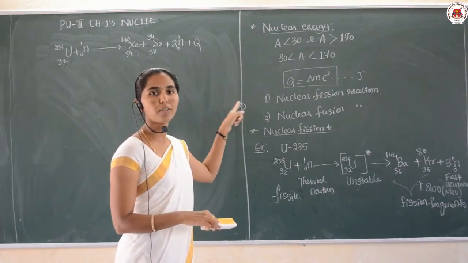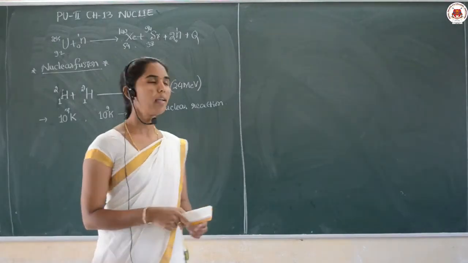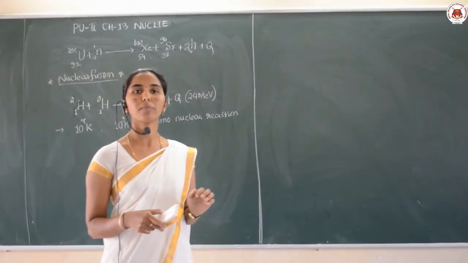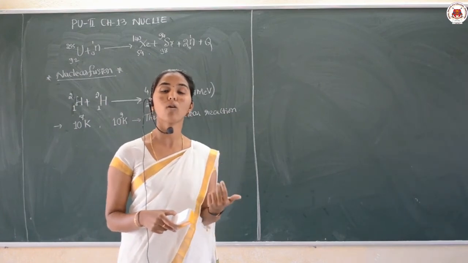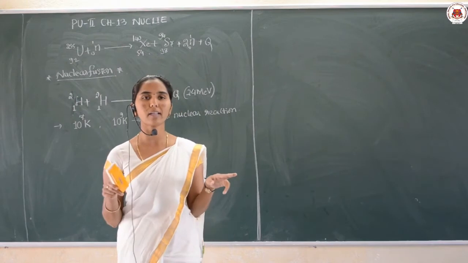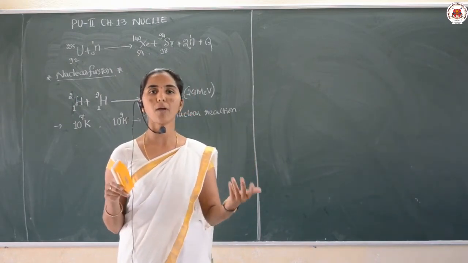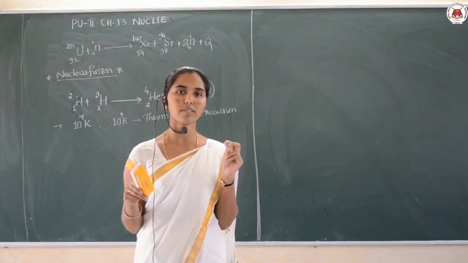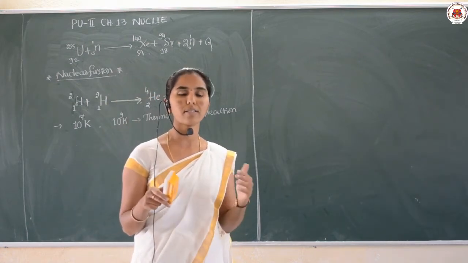I hope nuclear fission is understood by you. The working of the nuclear reactor involves the nuclear fission reaction. Inside that nuclear reactor, a controlled, sustainable chain reaction happens, and in our Karnataka, at Kaiga, a nuclear power station is situated. So I hope the nuclear fission concept is clear.